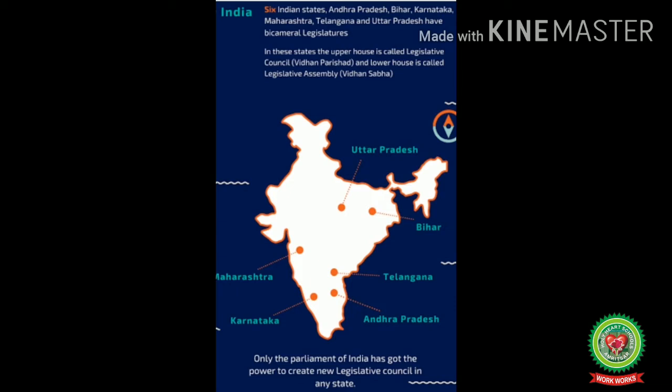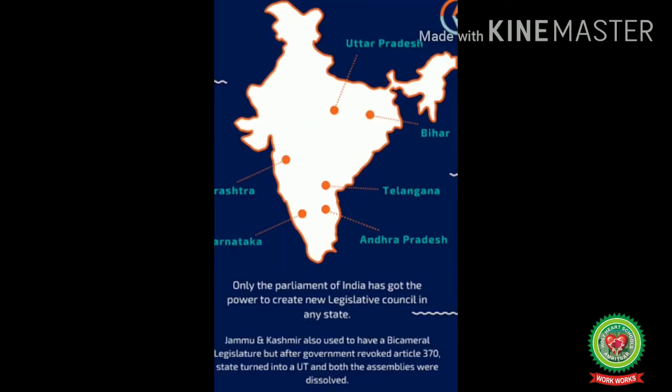In these states, the upper house is called Legislative Council or Vidhan Parishad and the lower house is called Legislative Assembly or Vidhan Sabha. And only the Parliament of India has the power to create a new legislative council in any state. Until October 2019, the legislature of Jammu and Kashmir was bicameral, consisting of both the houses. That means it had the Legislative Assembly as well as the Legislative Council.